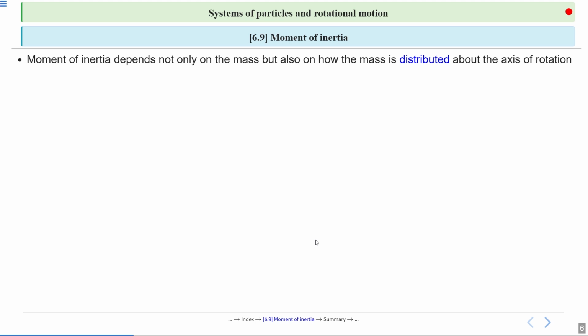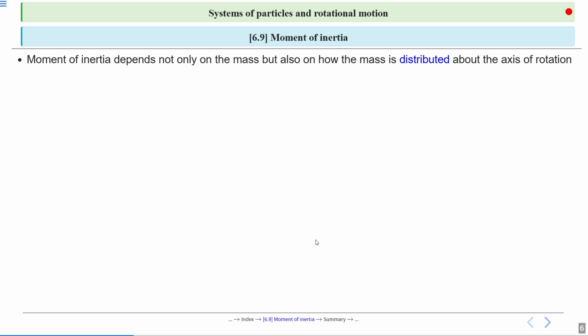Second factor is distribution of mass, distance from axis. So we can say the further the mass is from the axis, the greater is the moment of inertia. Why? Because we know I equal to summation m r square. R is squared. So even small increases in the distance lead to larger increases in moment of inertia.